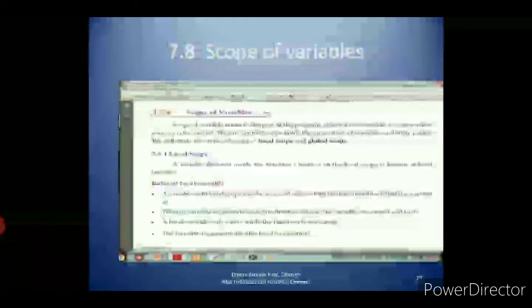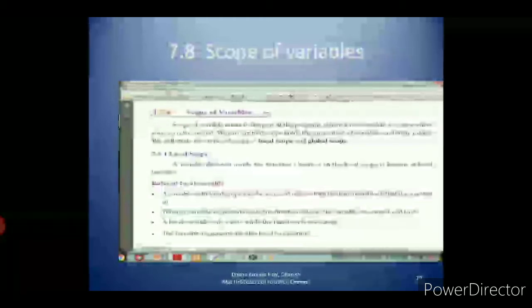What do you mean by local scope? Local scope means the local variables are declared within the function. The local variable is declared within the function and can be accessed only within that function. A variable declared inside the function's body, in the local scope, is known as a local variable. What are the rules of local variable?